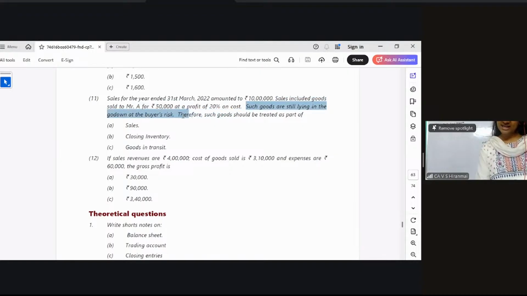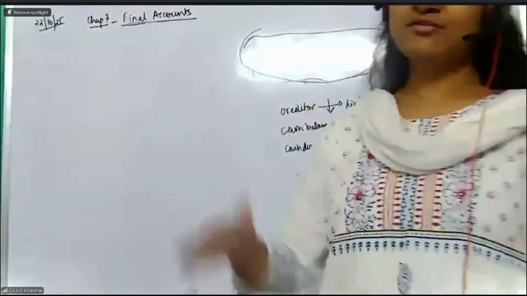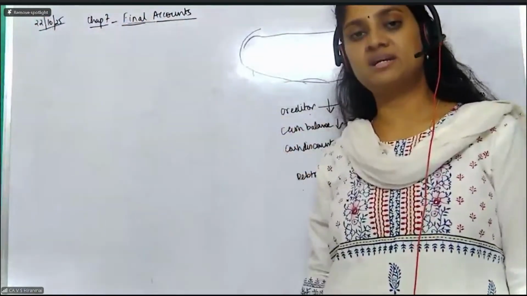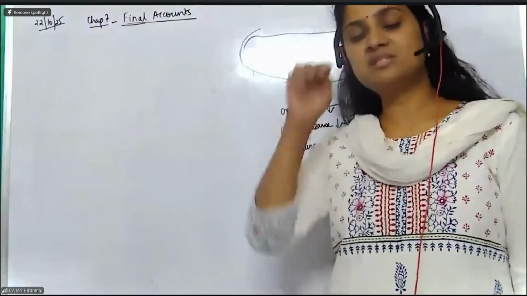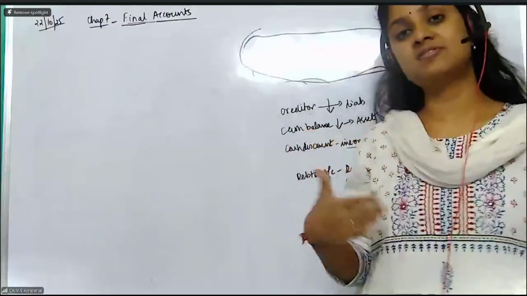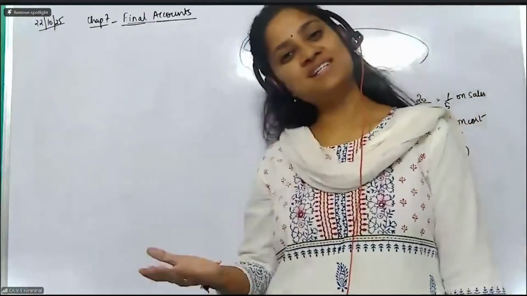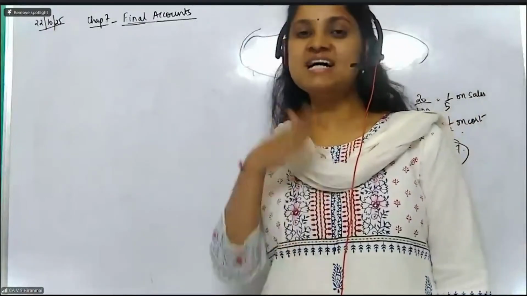The goods are lying at the godown at the buyer's risk. So if the risk is transferred to the buyer, then who is the owner of that? Risk and reward transfer together. Risk transfers with the ownership. So the buyer is already the owner. If the buyer is the owner, it means that it is the sales.